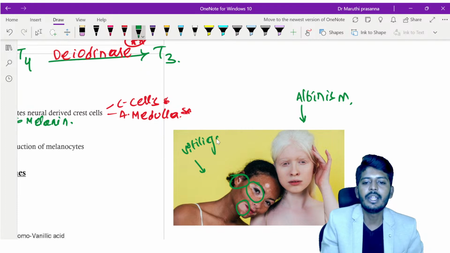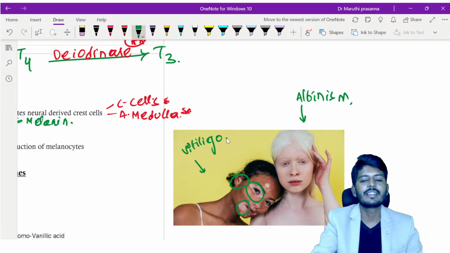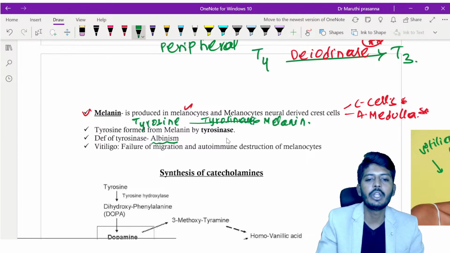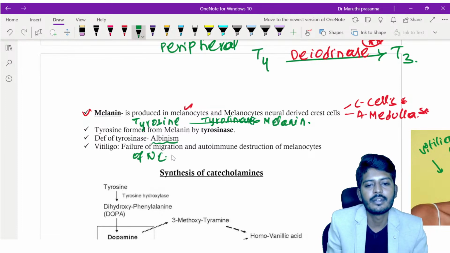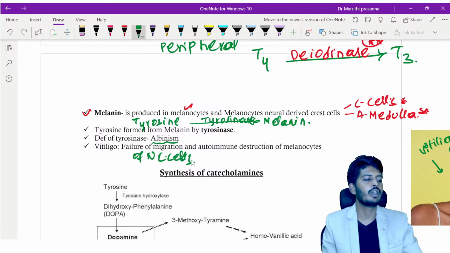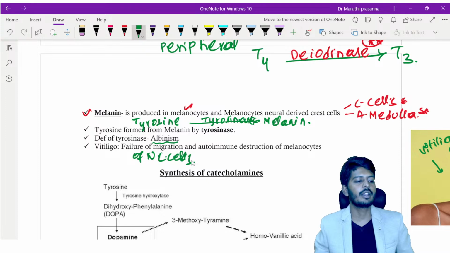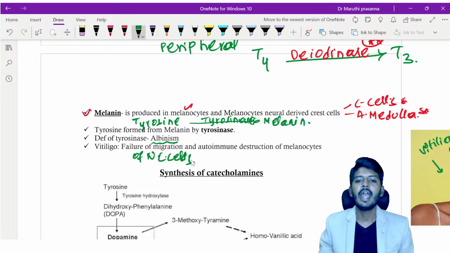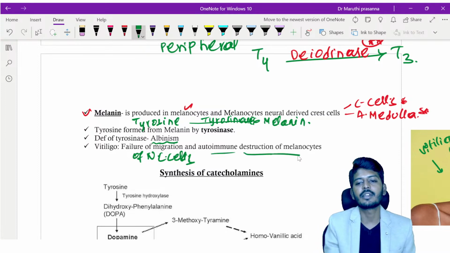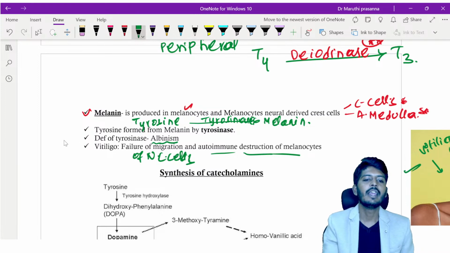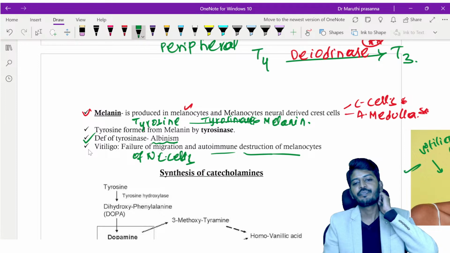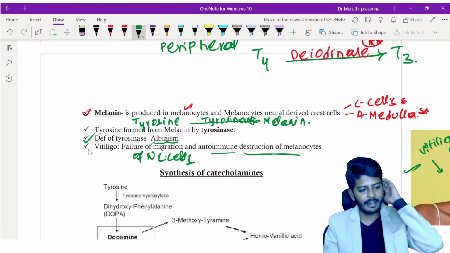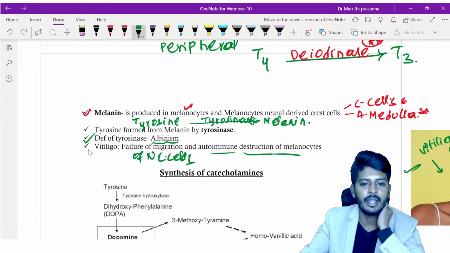So what can cause vitiligo? Vitiligo can be due to failure of migration of neural crest cells. The neural crest cells did not distribute all over the body properly. That is one possibility. Another is autoimmune destruction of melanocytes, which leads to vitiligo. If there is a deficiency of tyrosinase, that will lead to albinism. Both of them are very, very important.